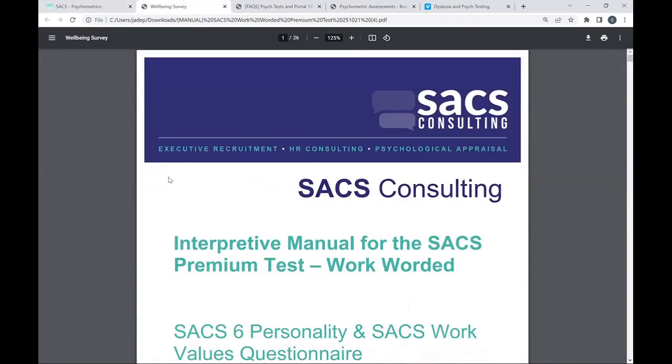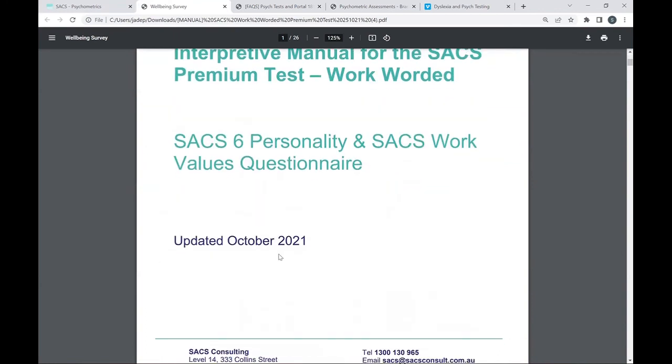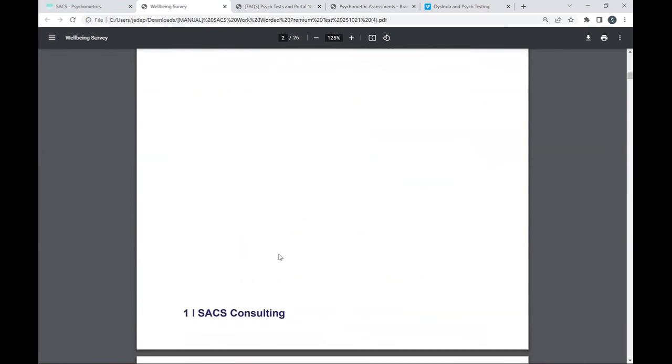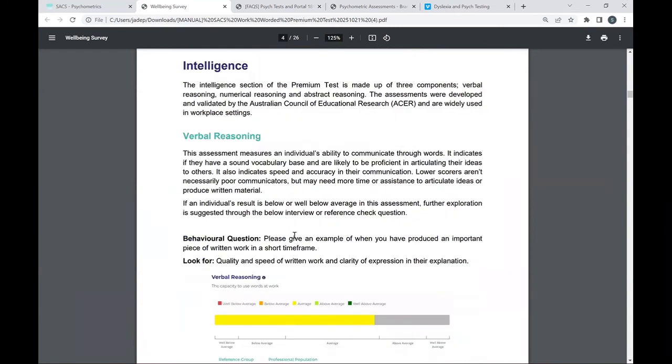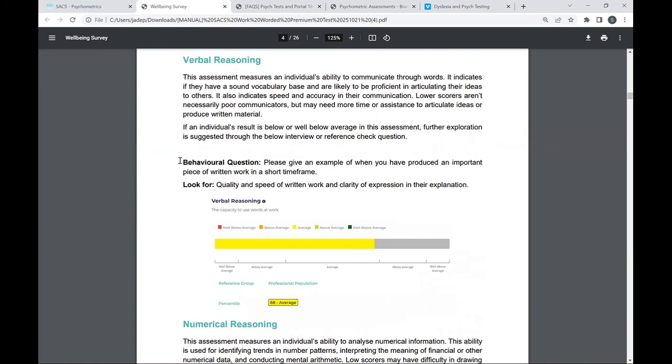To quickly show you what the interpretive manuals contain, this is for the premium assessment work worded version. We provide a brief introduction and then we go through all of the components that the candidates complete. So you can see here verbal reasoning, a brief overview of what verbal reasoning is assessing, and then you can see that there is a behavioural question.